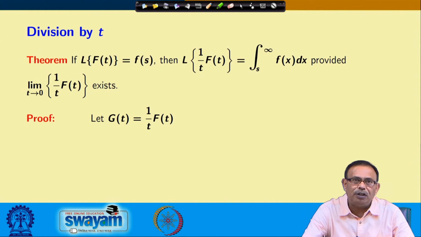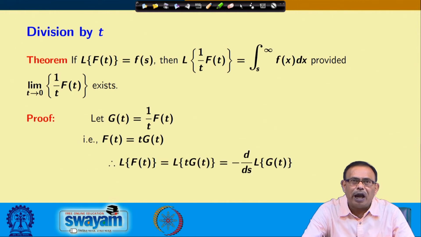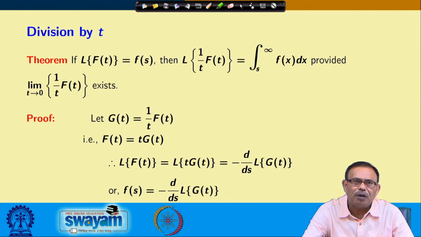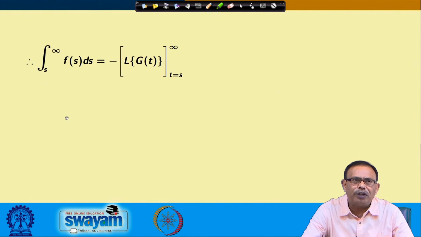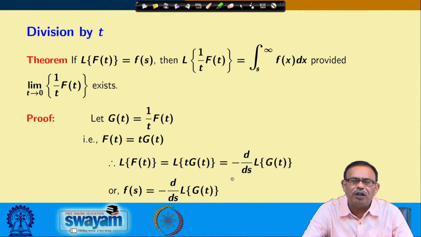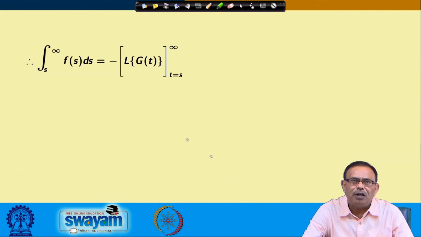g(t) is 1 by t into f(t). So f(t) is t into g(t), and the Laplace transform of f(t) is the Laplace transform of t g(t). Using the theorem, you are writing minus d/ds of the Laplace transform of g(t), or F(s). Now you are integrating on both sides of the last equation from s to infinity. It equals minus, because it was d/ds of the Laplace transform of g(t); if I integrate, I will obtain only this function, the Laplace transform of g(t), evaluated from s to infinity.